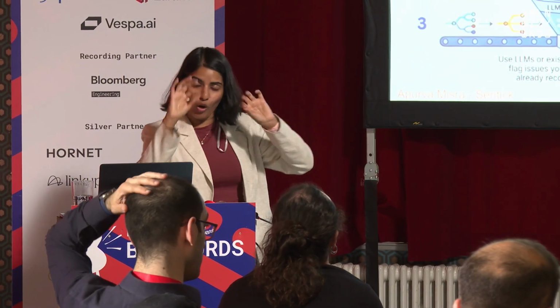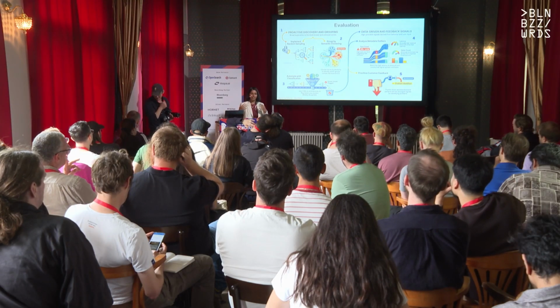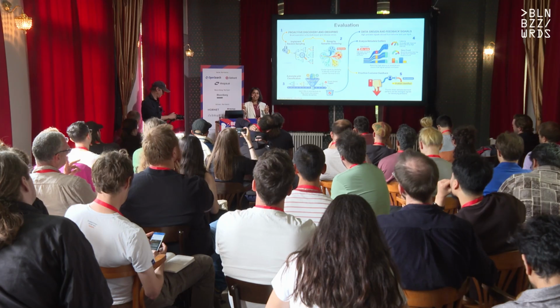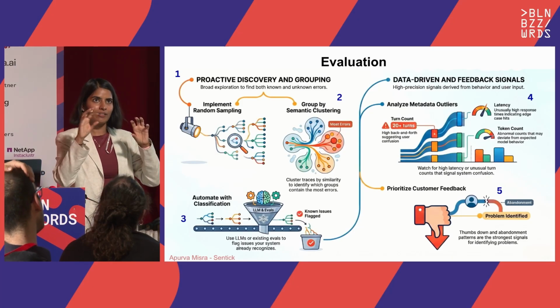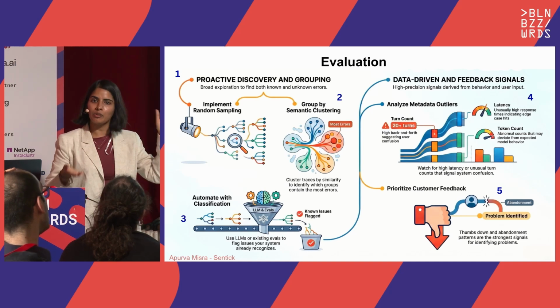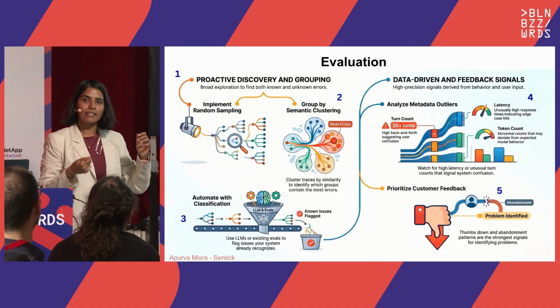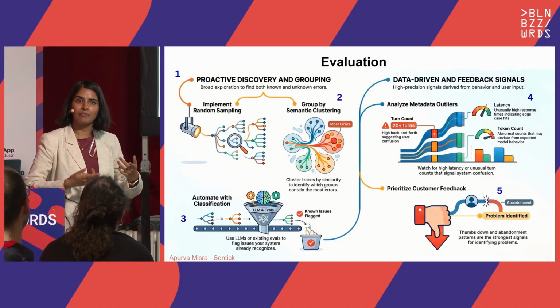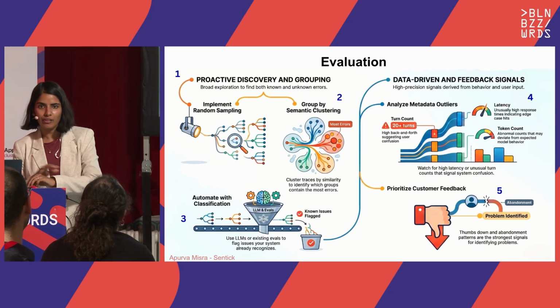Then pick up the important ones from there, covering all the different clusters. You would want to cluster them, or you can find the patterns. It's called axial coding. If you are in UX research, that's the terminology. So you find the clusters, pick out a few of them, and make the golden data set. And why would you want to have both passing and failing? Passing, because every time you update your system, whether the prompt updates or the model updates, you want to see if regression is happening or not.